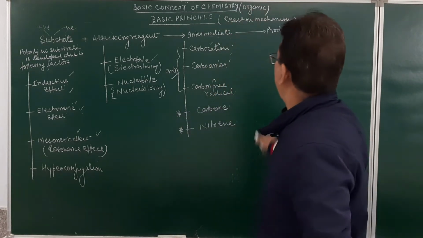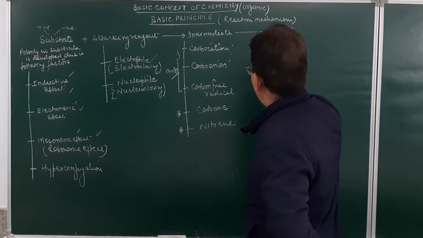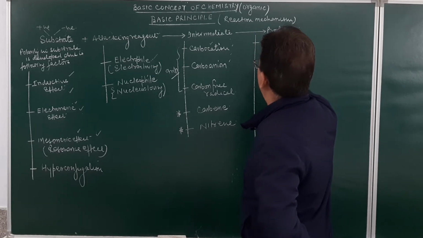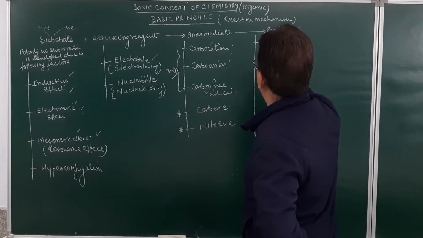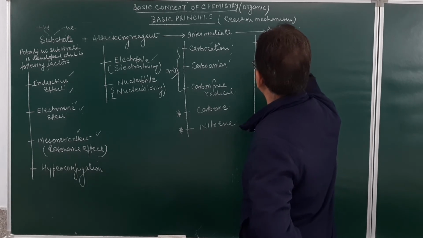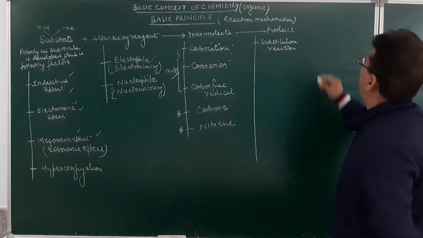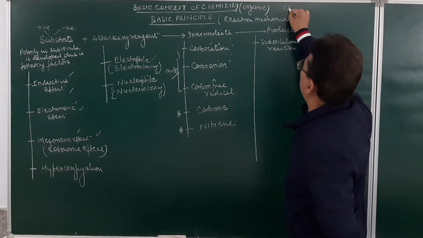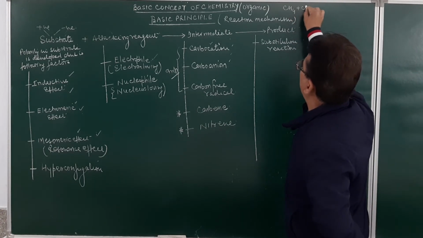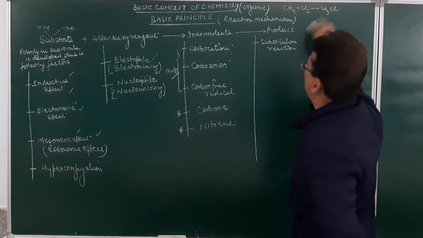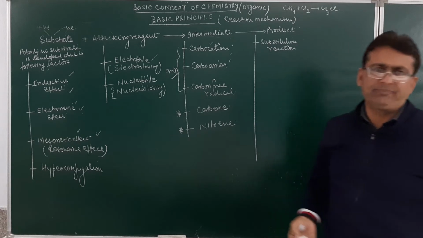The first is the substitution reaction. As for example, you have seen in class 10th also, methane reacts with chlorine, resulting in the formation of methyl chloride. This is one type of substitution reaction.